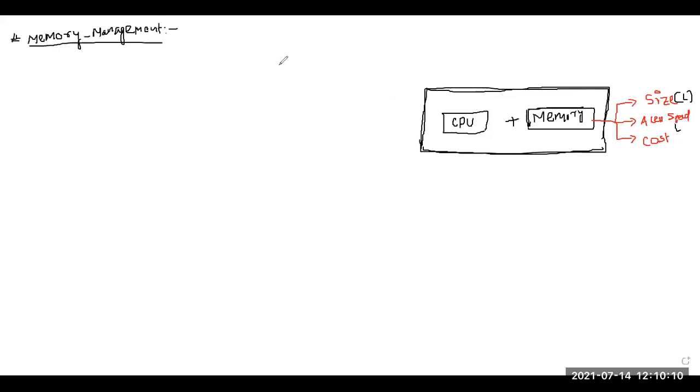Now suppose this is my CPU. Carefully listen to how it actually performs. Suppose the CPU is executing some program P. As we know, a program is nothing but a set of instructions, and the entire program cannot be loaded into the CPU, so I load it instruction by instruction. Whenever a new instruction or data is required, the CPU gives a request to the memory.